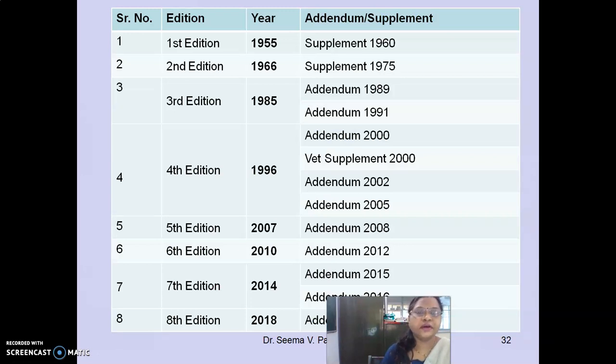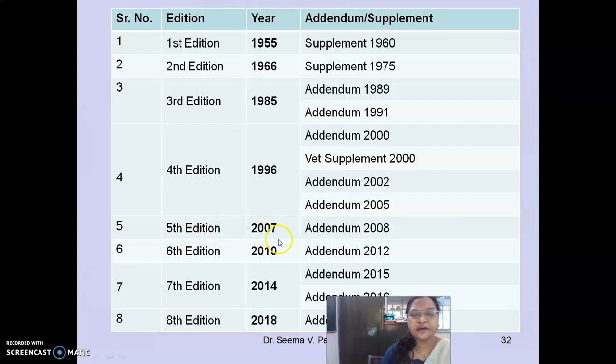So this is the short compilatory statement regarding the various editions of the IPs. That is, the first edition was published in 1955, supplement in 1960, second edition 1966, supplement in 1975, third edition in 1985, and these are the supplementary additions or addendums to this particular edition. Then fourth edition 1996, and these are the supplementary additions.